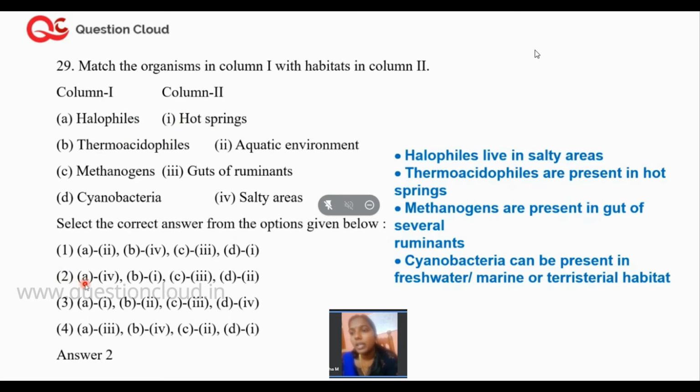That is A, which is halophiles for salty areas. B, thermoacidophiles for hot springs. Then C, methanogens for the guts of ruminants. And option D, cyanobacteria present in the aquatic environment. So this is the right answer, and here I have mentioned the different logical reasons for mapping these bacteria to their different environmental situations.